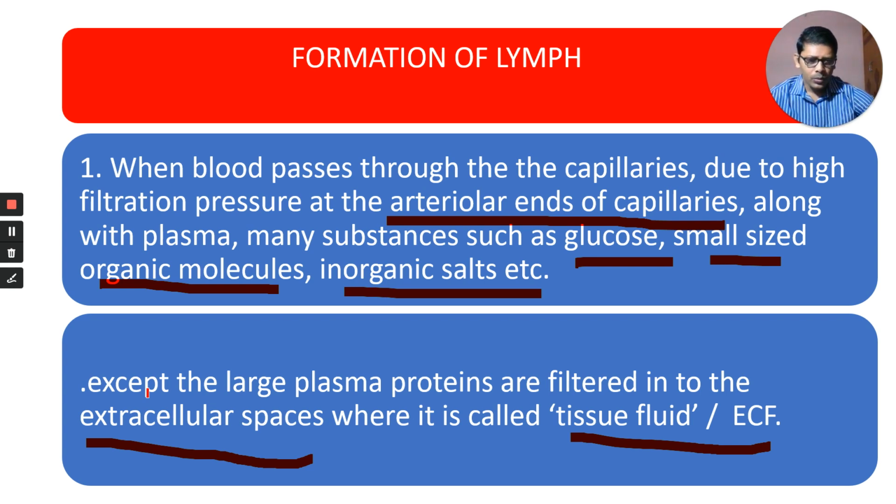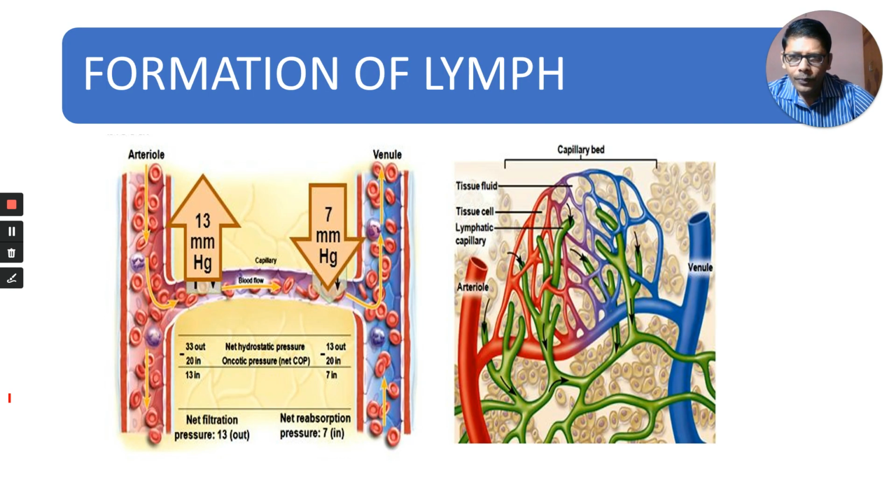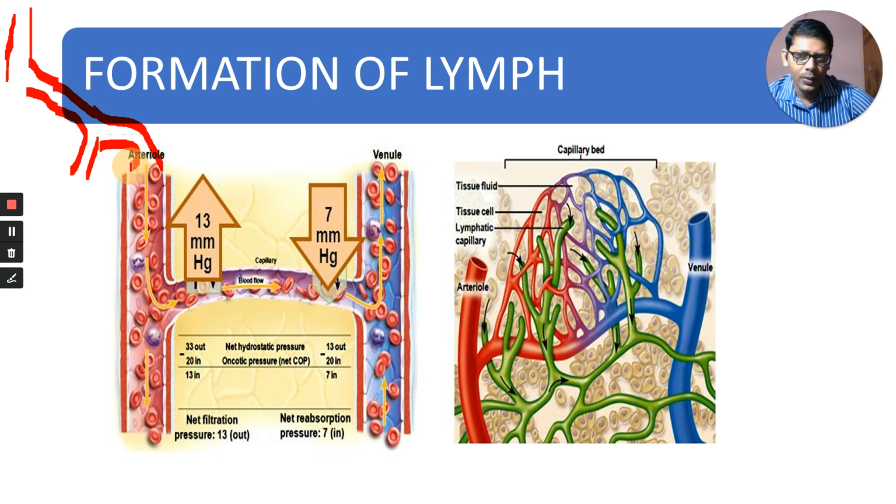When blood passes through the capillaries, see here, this is the arteriole. You know, from our heart, the systemic aorta arises. The systemic aorta divides into arteries. Arteries further divide into arterioles. For example, this is one arteriole. What is this one? Aorta. What is this one? Artery. What is this one? Arteriole.